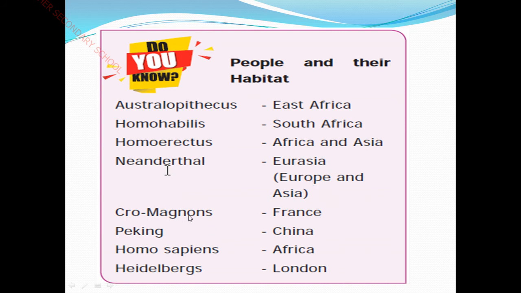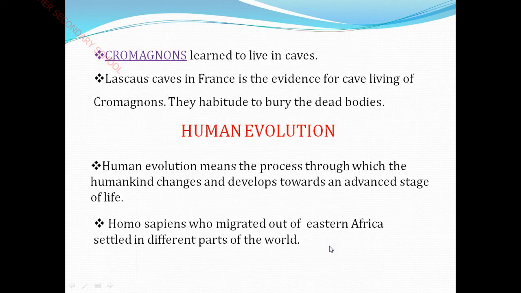And Cro-Magnons, a type of human being, settled in France. And Peking, the people of Peking, settled in a region of China. And Homo sapiens, a type of human being, lived in Africa. And Heidelbergs settled in London as their native place. Okay, children? Yes. So these are all the people and their habitat. Let me move to another slide.